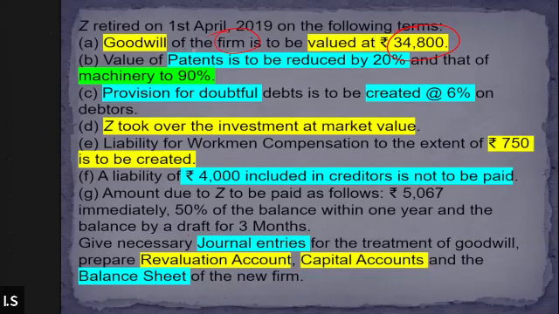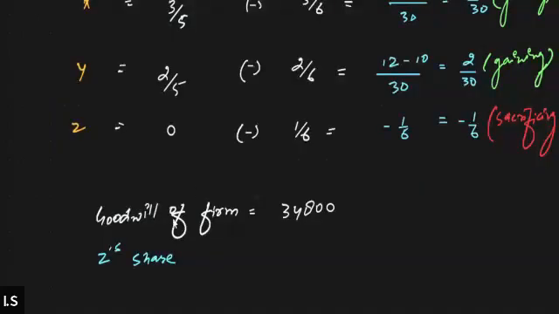And since the goodwill of the firm is given, we will have to find out the retiring partner's share in the value of the goodwill. So for determining Z's share of goodwill, we'll simply multiply 34,800 with Z's share, 1/6.